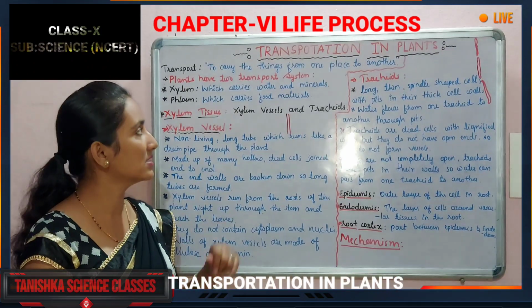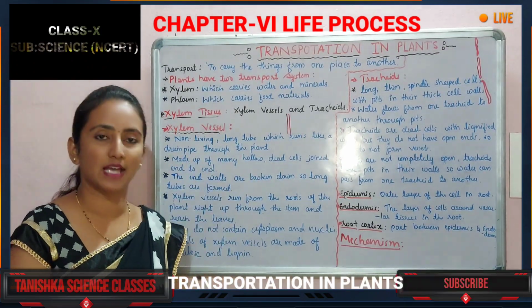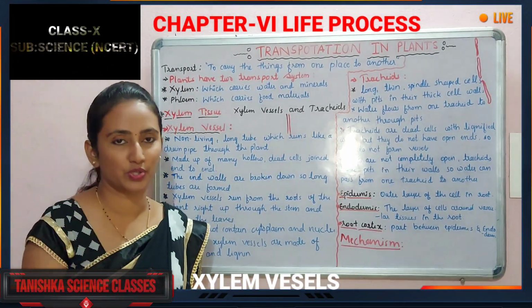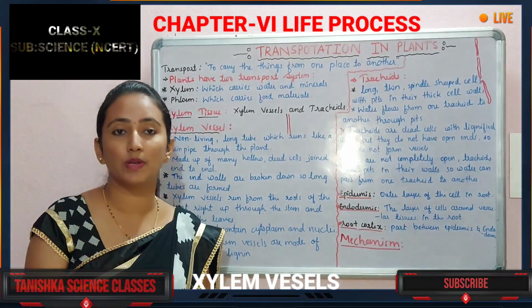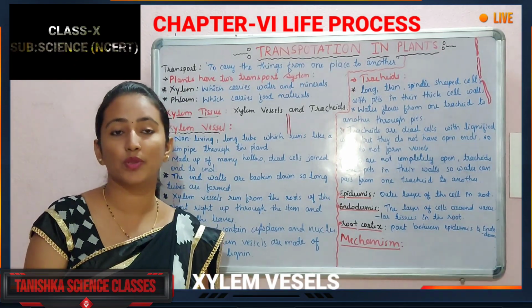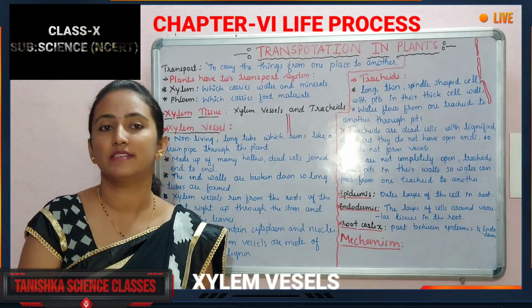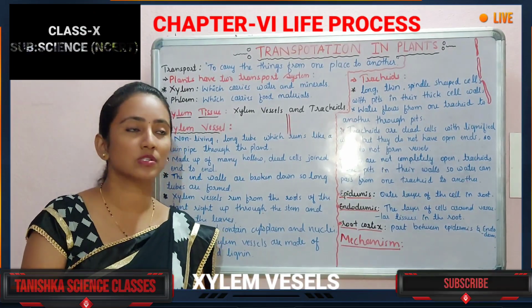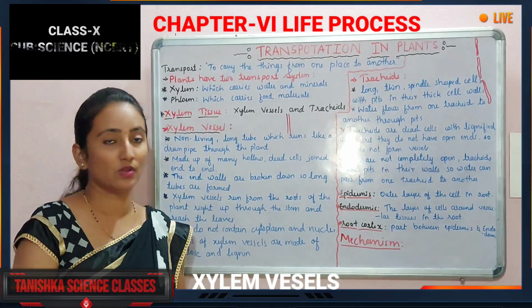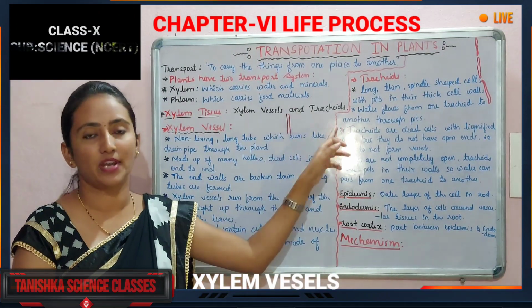In today's class let us study in detail about the xylem. Is it right? Xylem is one of the tissues. I have said it is a tube-like structure. If you observe the xylem under the microscope, we can observe two components in the xylem tissue. Which are those? Xylem vessels and tracheids.